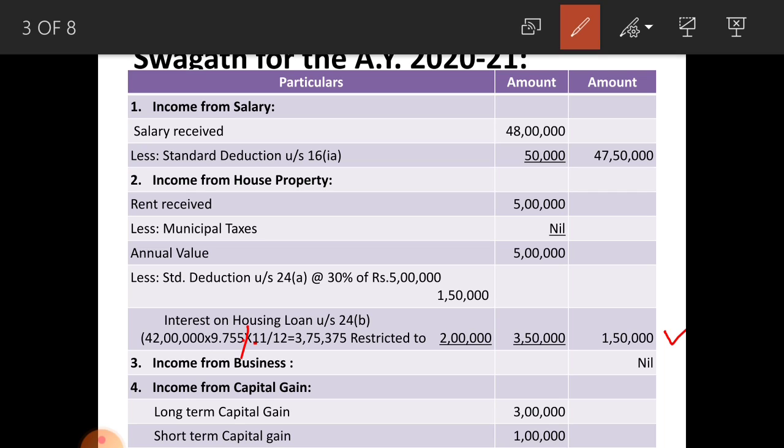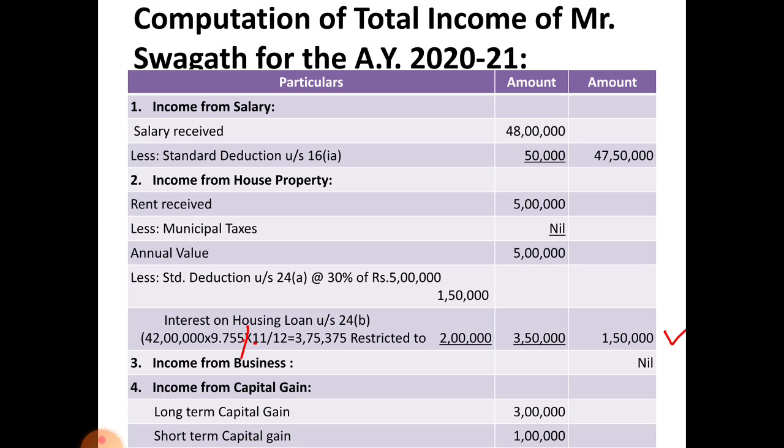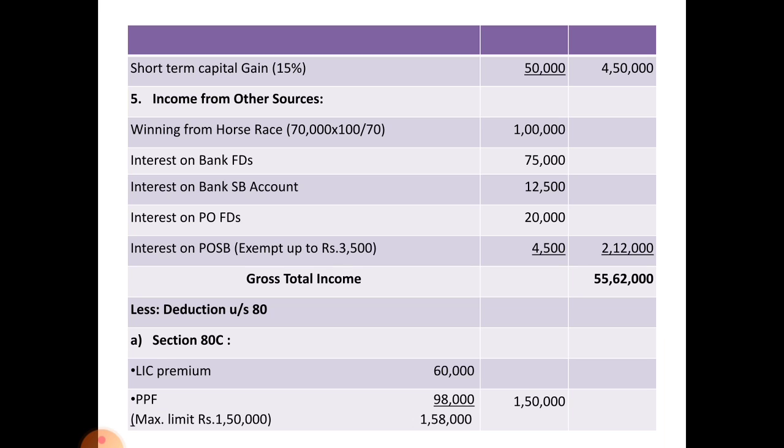Next, income from business is nil, no income from business is there, and income from capital gain is there: long term capital gain 3 lakh, short term capital gain 1 lakh, and short term capital gain taxable at the rate of 15%, 50,000, that amounts to rupees 4,50,000.